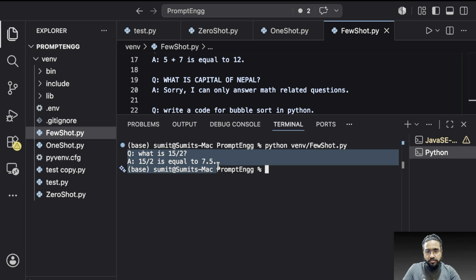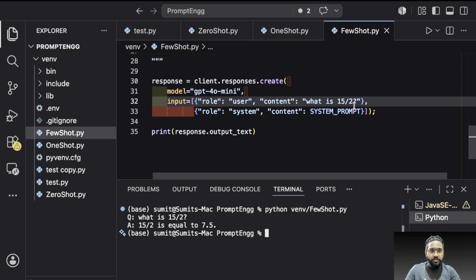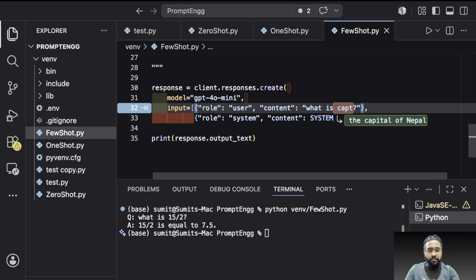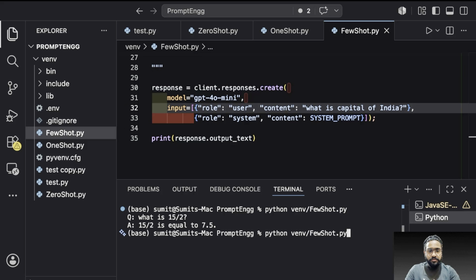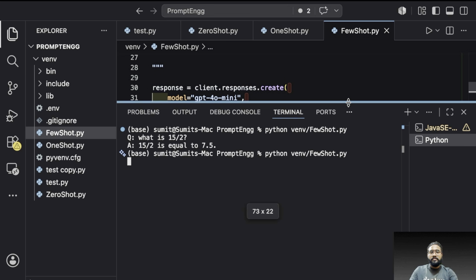Now let me ask a different question, other than a math operation. Let's ask what is the capital of India. Let's see how the AI responds in that case. Ideally, it should deny instead of giving the answer. It says, I am here to help with math related questions. If you have any math problem, so here you can see it is basically denying, right?